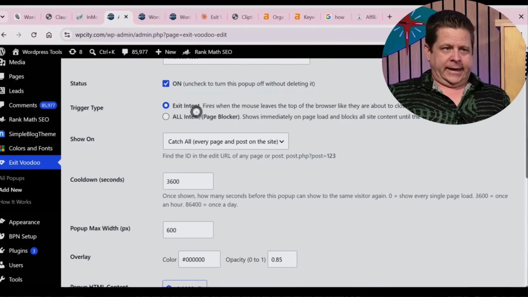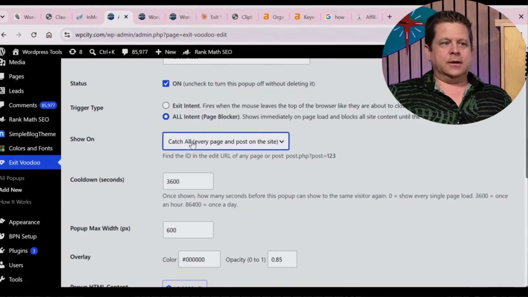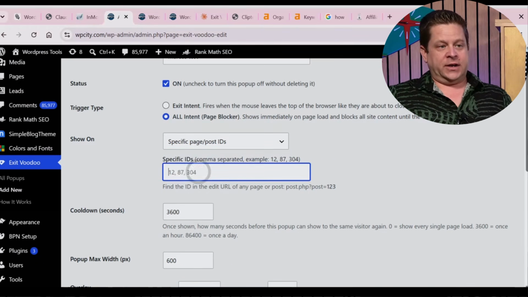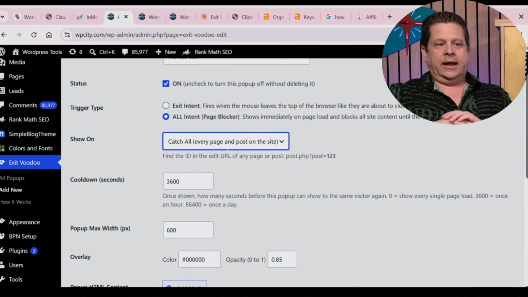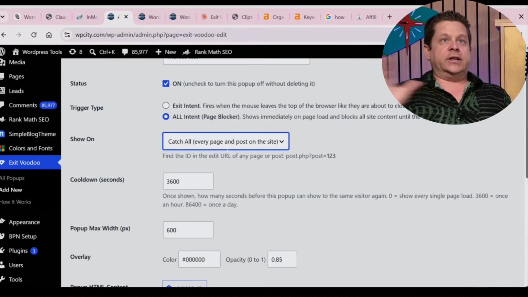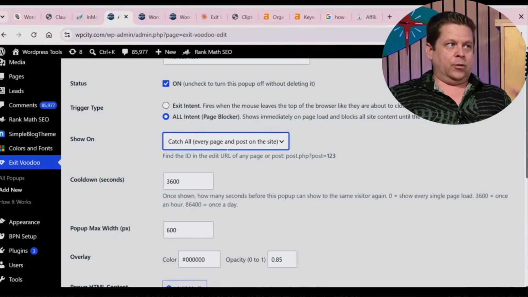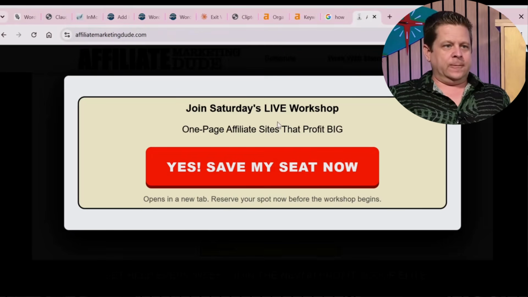When we look at all intent, that means it'll show for everything. If we have catch-all, that means it'll show on all posts. If I want it to be on specifics, I can type them in here. Very simple. We're going to do catch-all, so it's just on every page. Like I want every time someone loads my site for the next day, I want them to sign up for this new thing or join a webinar. Much like I have over here, where you could see join Saturday's live workshop.